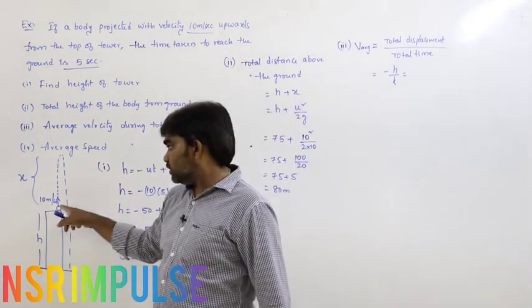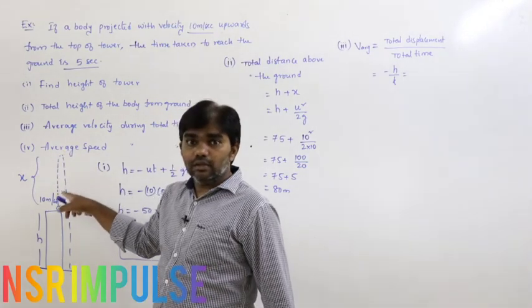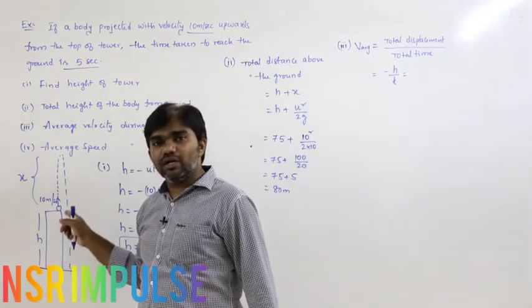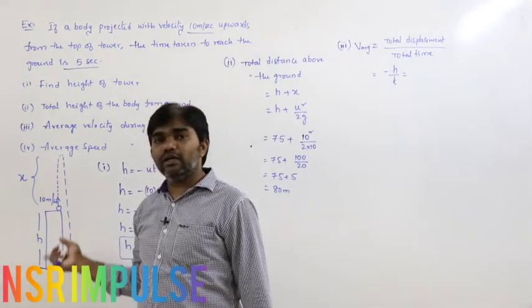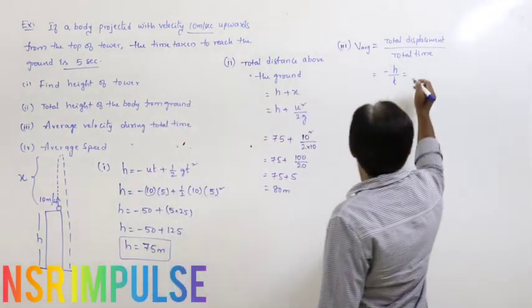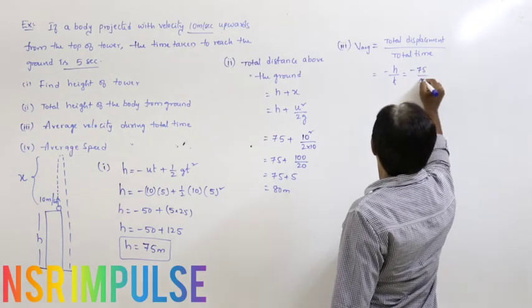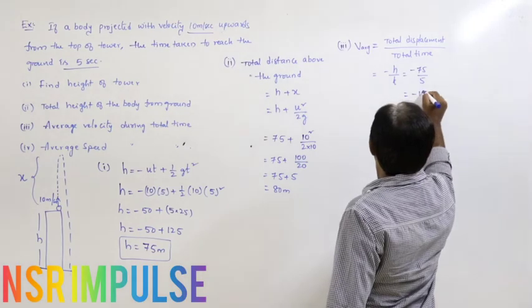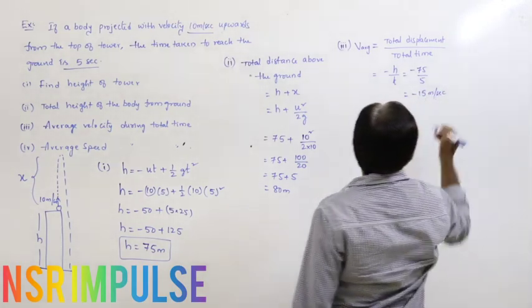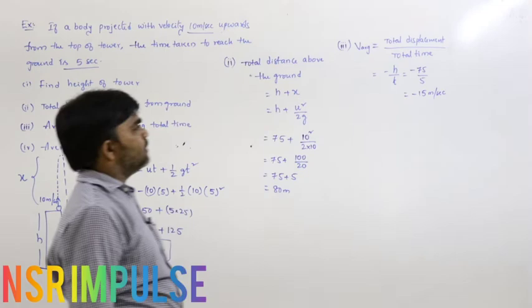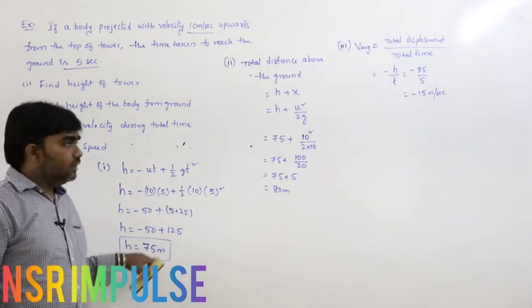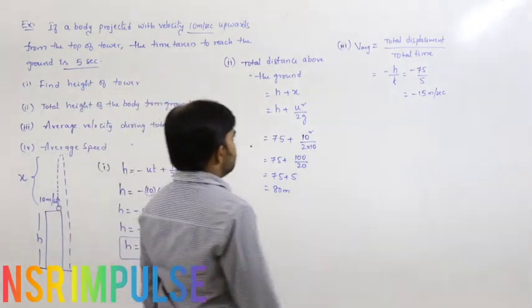If the body is projected from the top of the tower, the body moves upwards and finally reaches the ground. In this situation, the displacement is nothing but height of the tower, minus H. So that is minus h by t. Minus 75 divided by time is 5, minus 15 meters per second. Average velocity is equals to total displacement by total time, that is equals to h by t, 75, total time taken is 5 seconds.